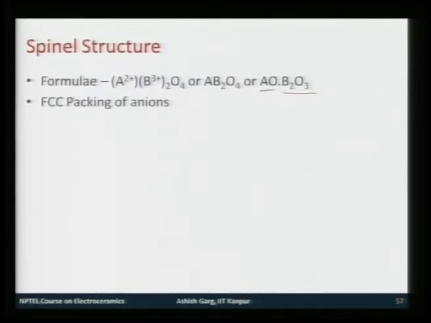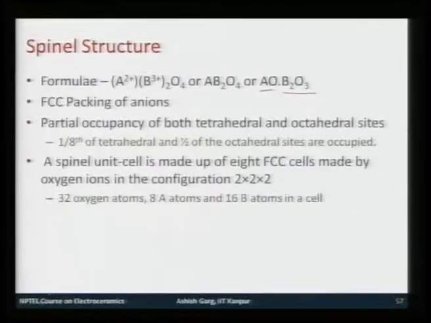This is a very important structure, because many engineering materials like iron oxide Fe3O4, nickel iron oxide, cobalt iron oxide, many magnetic materials, follow this structure. Since you have FCC packing of anions and 2 different kinds of cations, both the cations cannot occupy the same interstitial site.